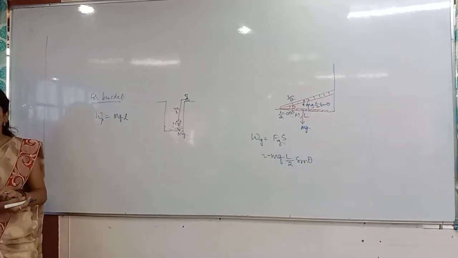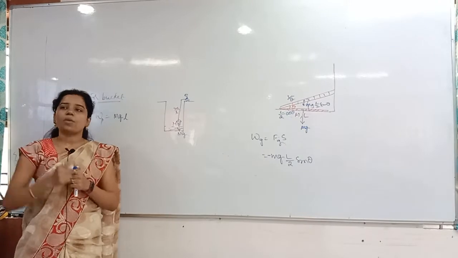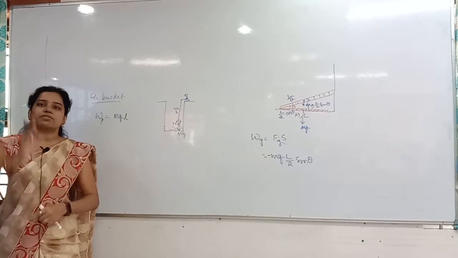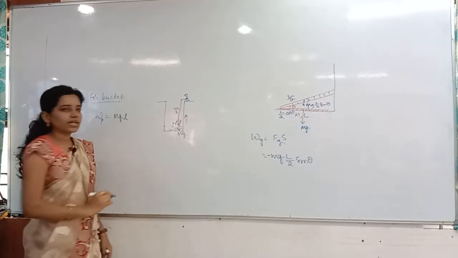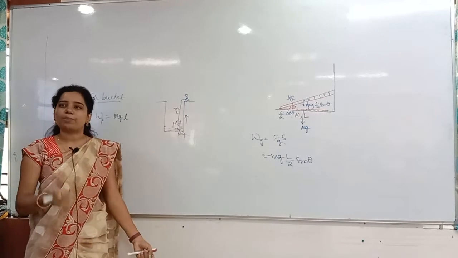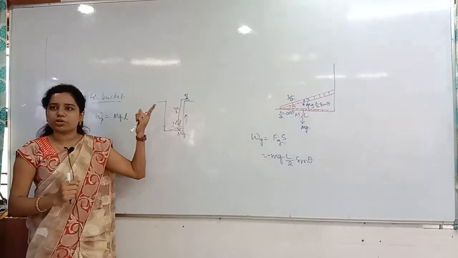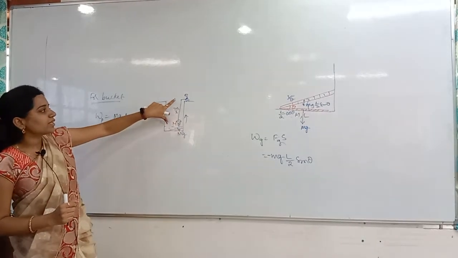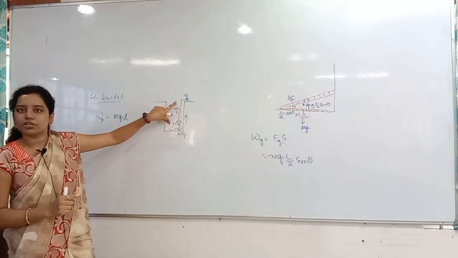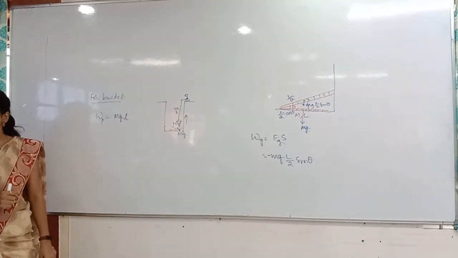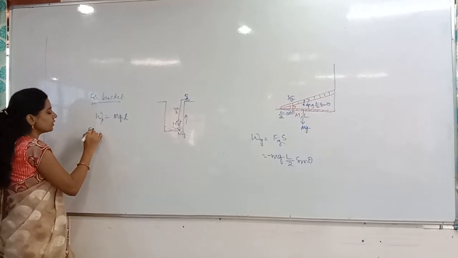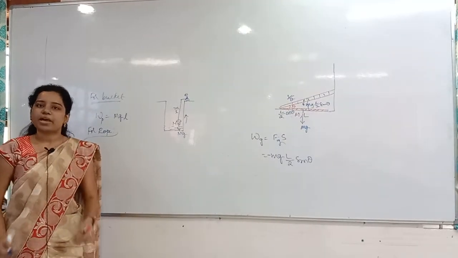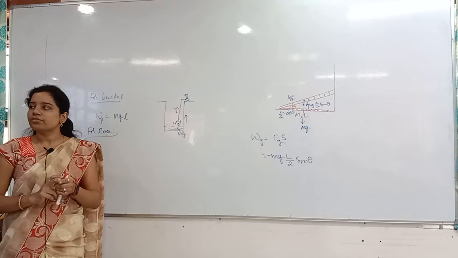This is about the bucket. Clear everybody? We are pulling in the upward direction opposite to the gravity, by mg force only, and the displacement is also in the upward direction. You are applying the force also in the upward direction, so both will be positive and the work done will be positive. Here mg is the force you are applying, and the bucket moves a displacement of the length of the string only, so mg into L I have taken. Then after that, now the work done for the rope. Is the rope a massless string or a massive string? Massive string. Whenever it is a massive string, where will the weight act?